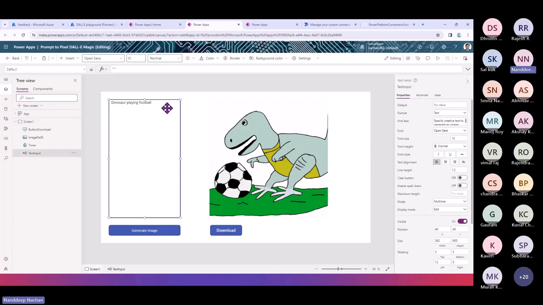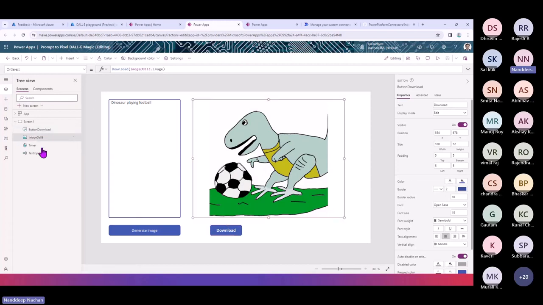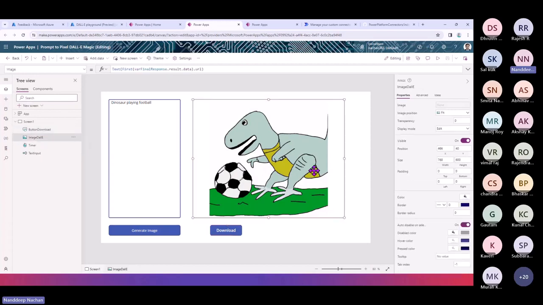So this is the place where the user can add the input, just the text input. Then this is the button where we are downloading the image which is generated by image dolly. And for example, if you ask what is image dolly, this is just the image control where the image is being shown. Whenever you place the image control onto the canvas, it expects a URL from where it can fetch that data to show.